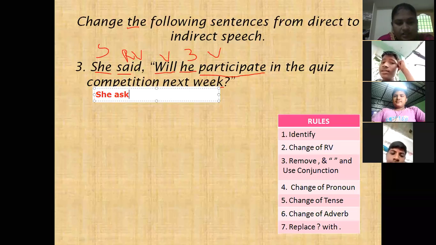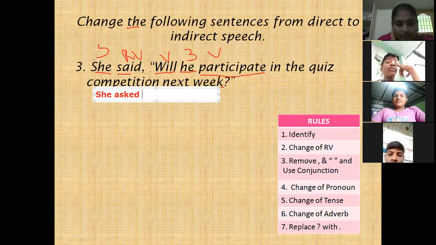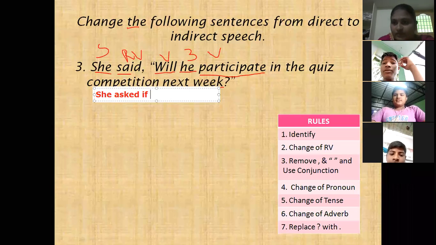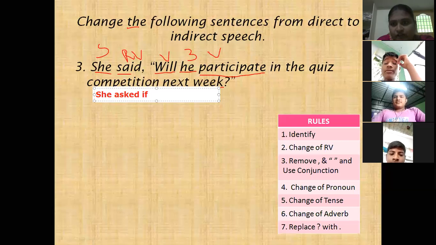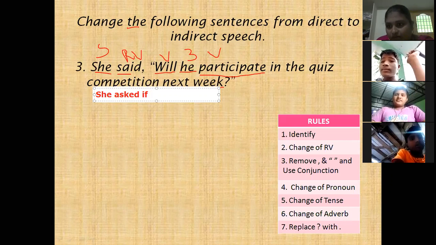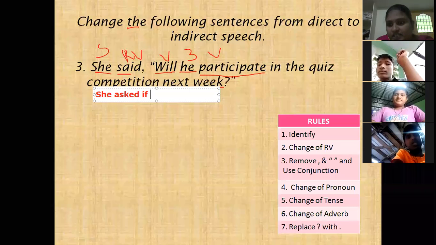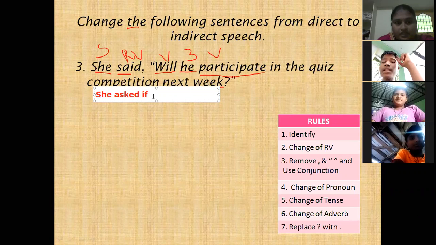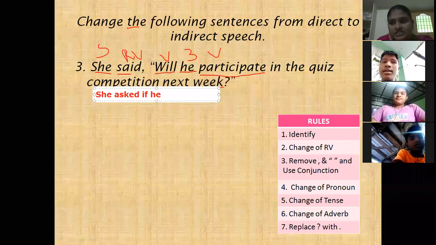She asked whether, or if. After writing the connector, we write the subject. Here the subject is he. He is already in third person, so no change. 'He' stays; 'will' changes to 'would'.